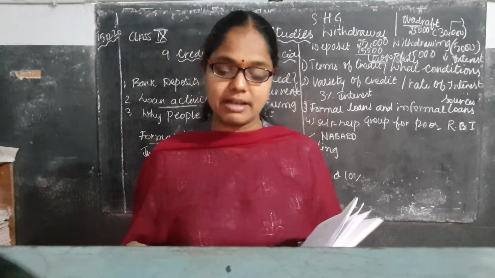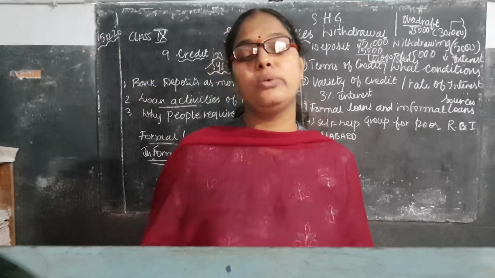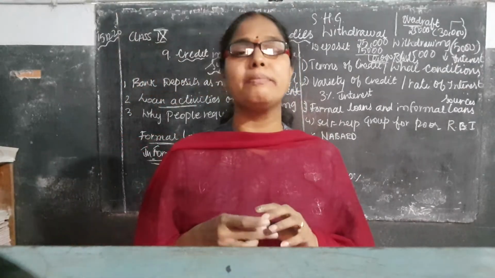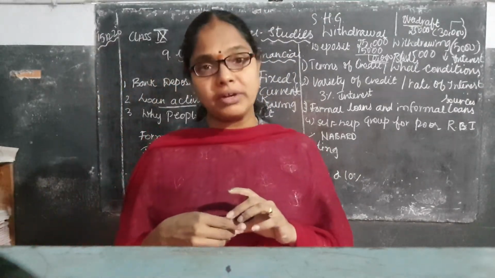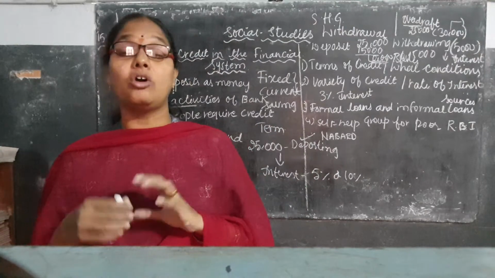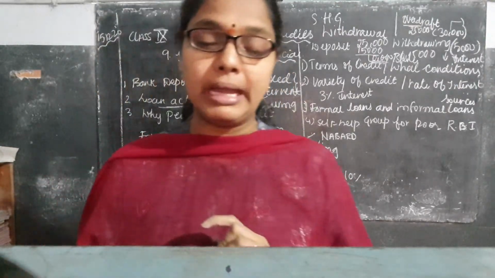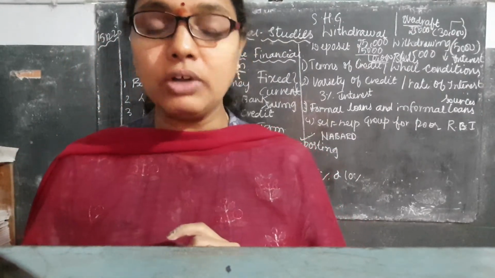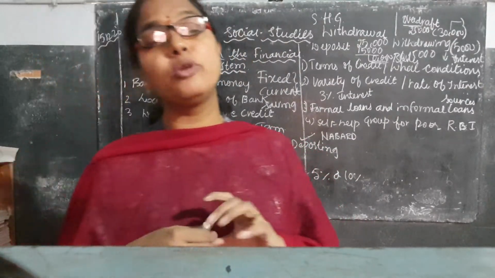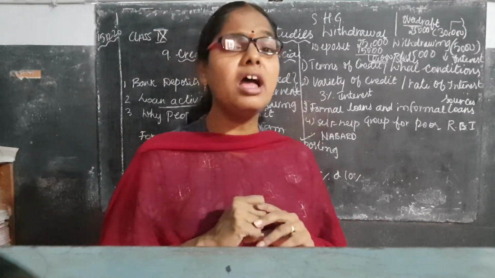After 6 months they will get a loan from the bank by providing collateral security. If they are pooling their money, the banker will see that they are able to pay. So after seeing the 6 months, the bank may give the loan to the people. So the rate of interest is less and reasonable. Not only that, the rate of interest in the self-help group will be very low when compared with the moneylenders.